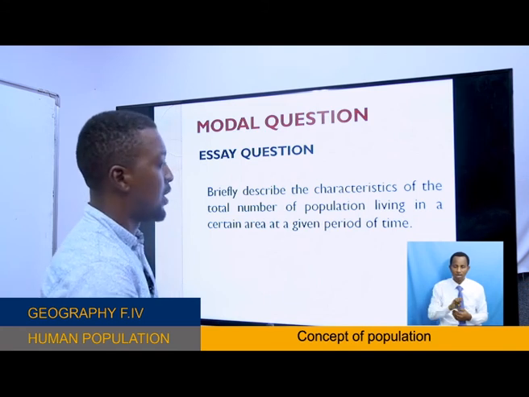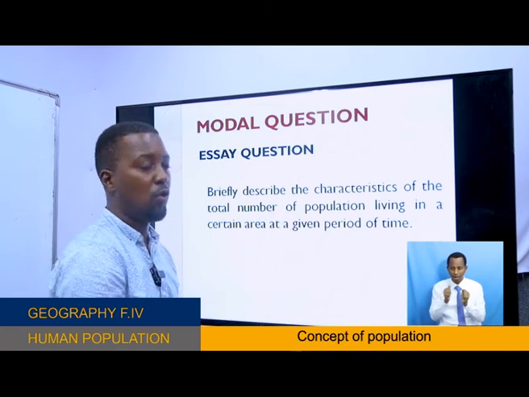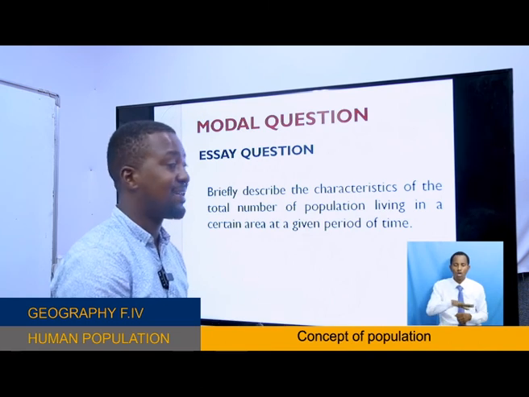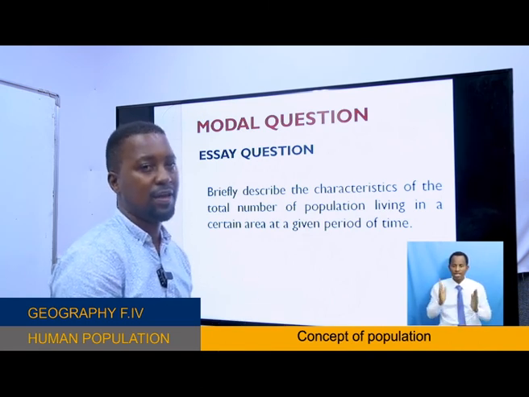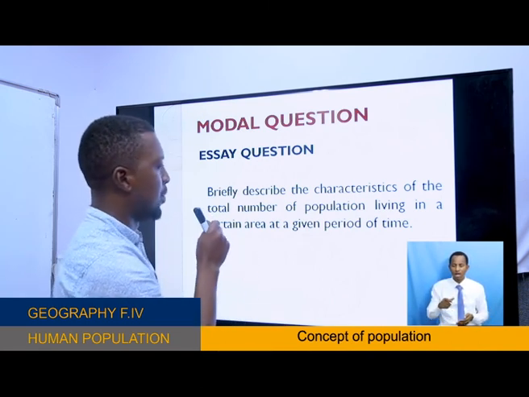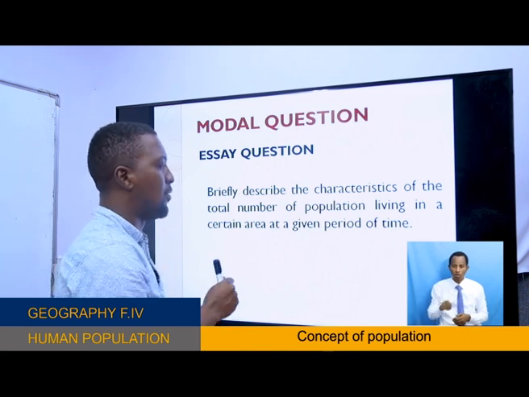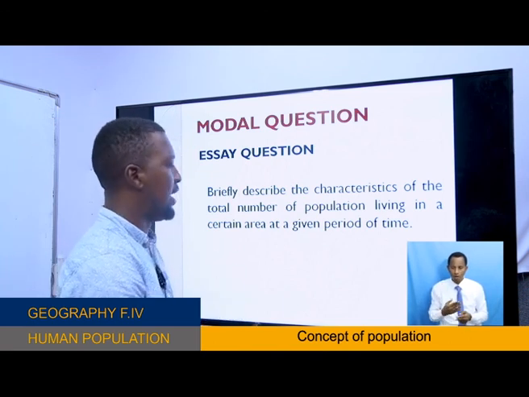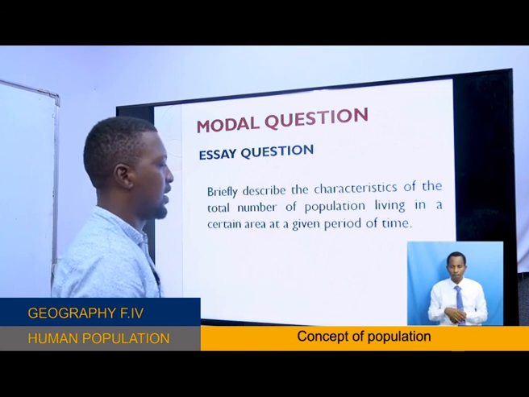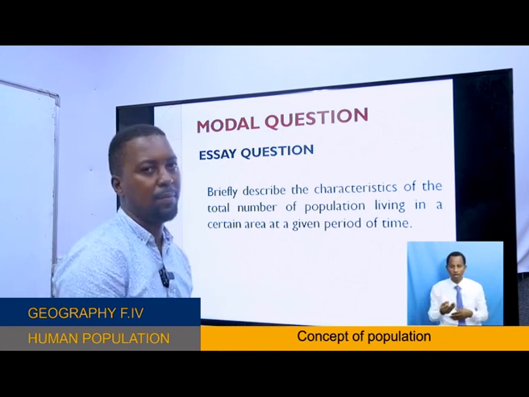Those are the characteristics of human population living in a certain area at a given period of time.